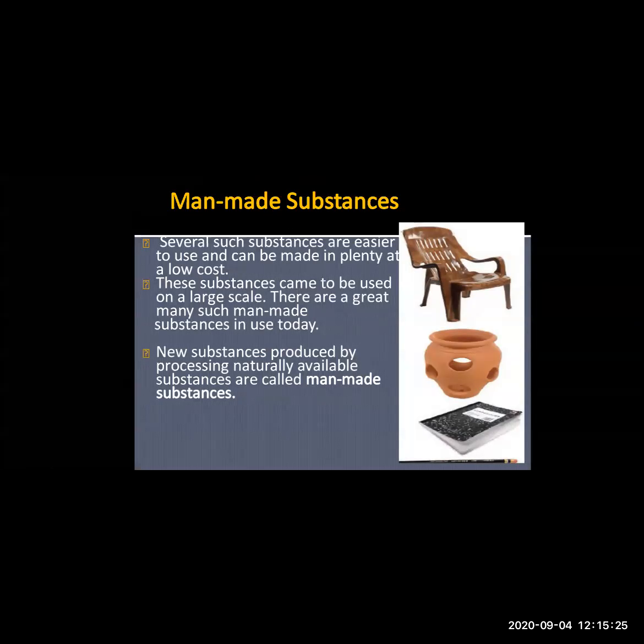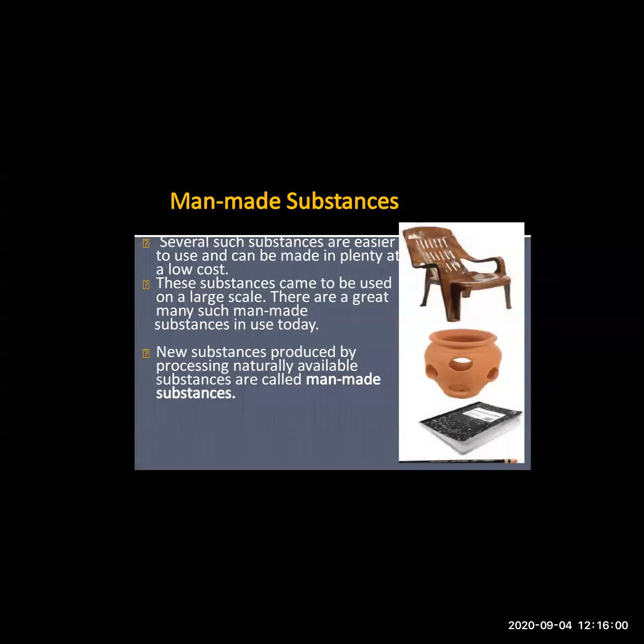What are man-made substances? Now man is a very intelligent person, okay? So what does he do? With his innovative ideas, he makes new substances, produced by processing the naturally available substances. Means whatever things are easily available in nature, he processes them and produces a new substance. So this new substance, produced by processing naturally available substances, is called a man-made substance.